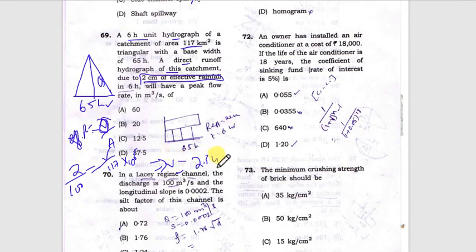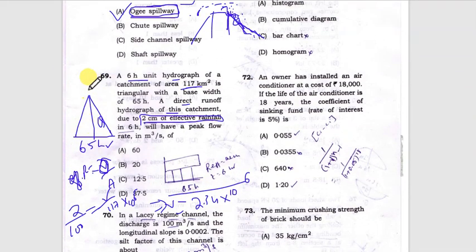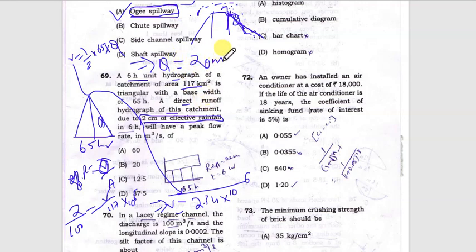So we will get the volume, and we can calculate the volume from this diagram. Volume is half into base into height. So half, base is given as 65, and height, the discharge, we want to find. Volume is already known to us. Now by equating this we can find the discharge. So discharge will come out as 20 meter cube per second. So it's a simple question. So 20, option B will be the correct answer.